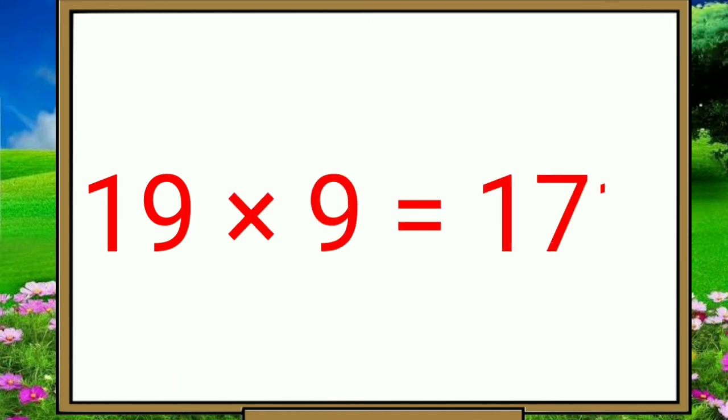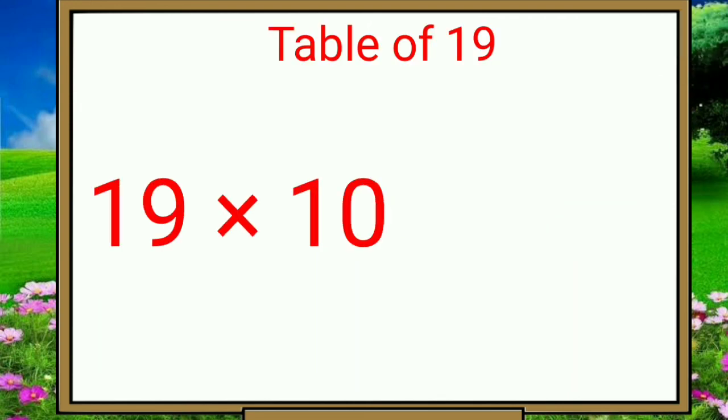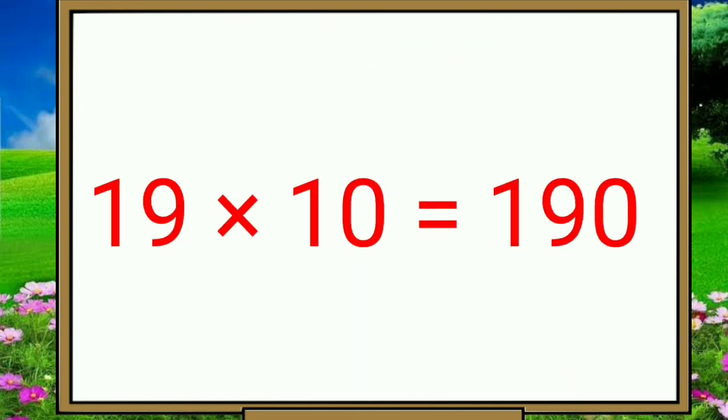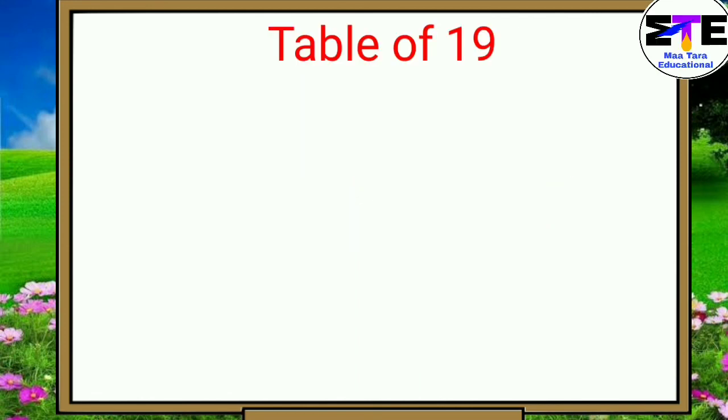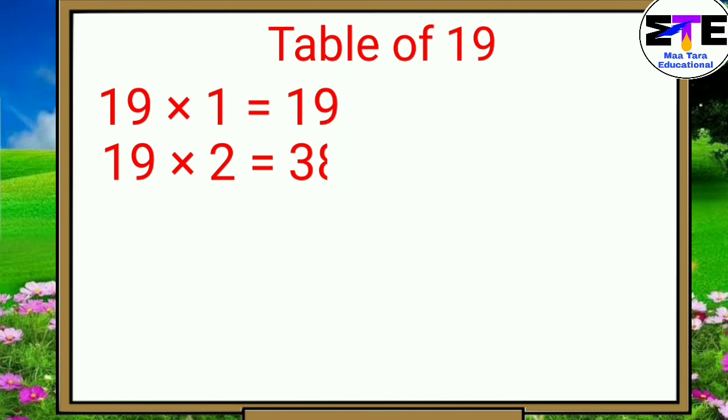19 nines are 171. 19 tens are 190. Again: 19 ones are 19. 19 twos are 38.